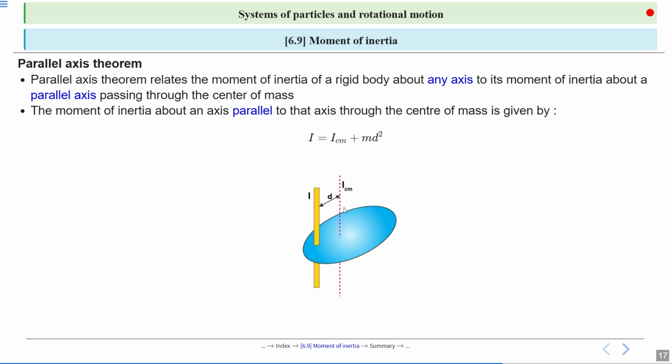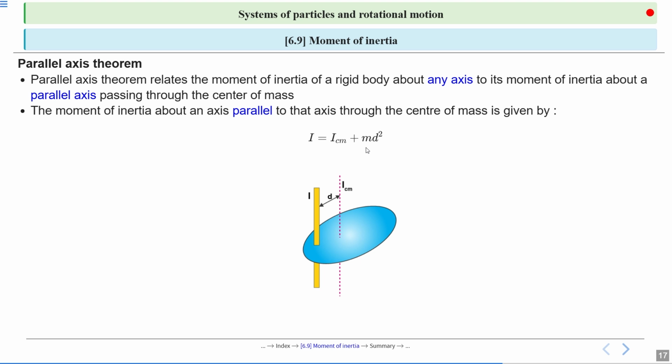If the moment of inertia of body about its axis through its center of mass is known, then the moment of inertia about any parallel axis a distance d away is I equal to ICM plus MD square.